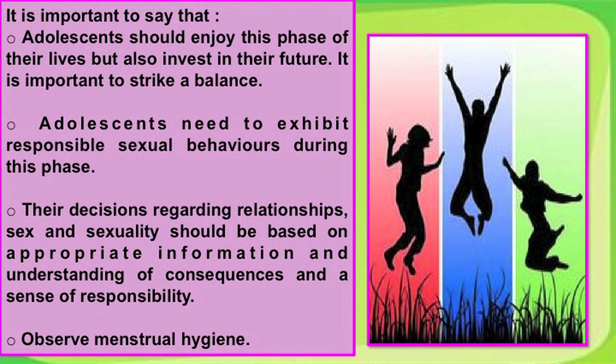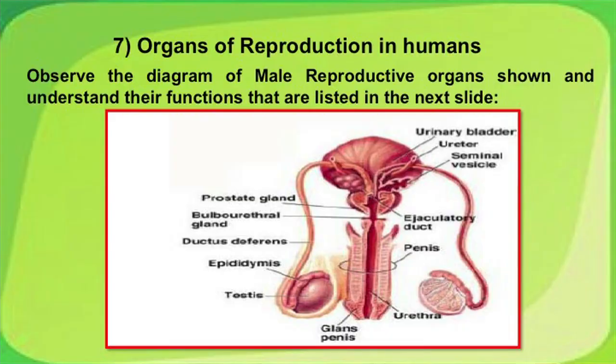It is very important to follow this little remark here. Adolescents should enjoy this phase of life, but also invest in their future, as it is important to strike a balance. Adolescents need to exhibit responsible sexual behavior during this phase. Their decisions regarding relationships, sex and sexuality should be based on appropriate information and understanding of consequences and sense of responsibility. Observe menstrual hygiene.